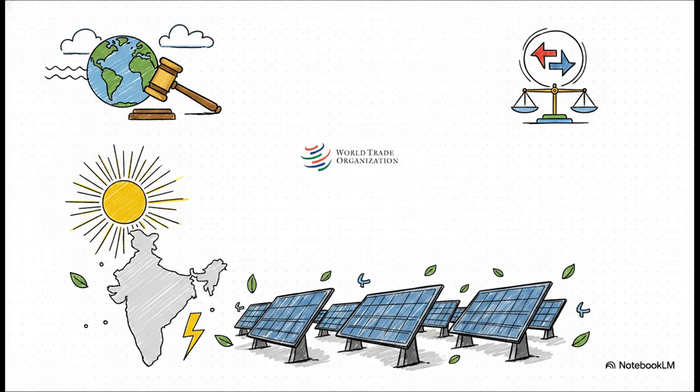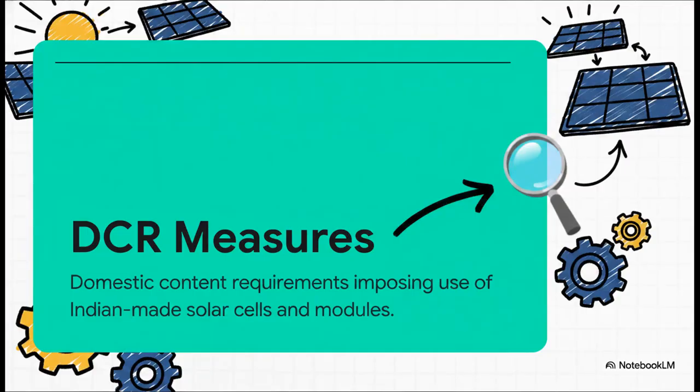And in this specific case, the dispute centers on a massive, highly ambitious renewable energy initiative in India called the Jawaharlal Nehru National Solar Mission. Under this mission, India rolled out something called DCR measures. That stands for Domestic Content Requirements. These measures essentially laid down a rule. If solar developers wanted to sell their electricity to the government, they absolutely had to use solar cells and modules that were manufactured right there in India.